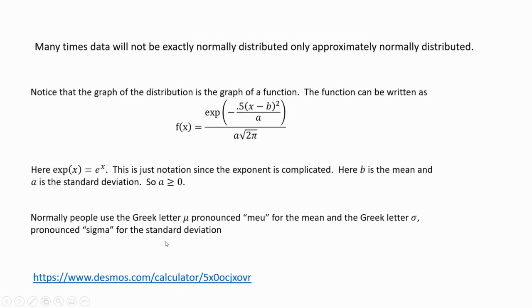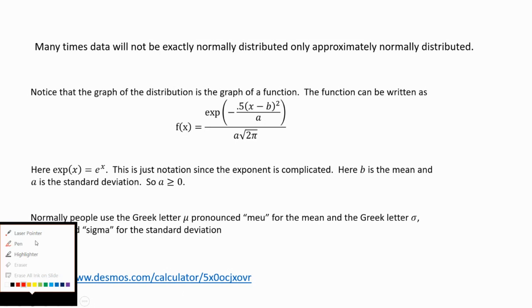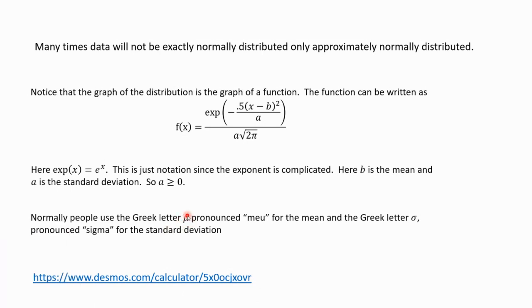Let me just say this also. I'm using these letters, but what people generally use in the math world, and I'm sure elsewhere too, for the mean is a Greek letter, this letter. Wait, they can't see that. This is the Greek letter called mu. I tried to write out how you pronounce it. I don't know if I was successful. It looks like a U, but it has an extra tail here. That's for the mean, for a normal distribution.